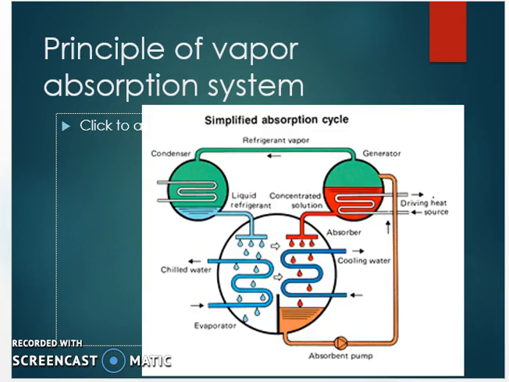Now we'll see the principle of vapor absorption system. This basic absorption cycle employs two fluids, the refrigerant and the absorbent. Water is the refrigerant and lithium bromide the absorbent. The fluids are separated and recombined in the absorption cycle. You can see here on the screen the basic construction of absorption system. With the help of this diagram, we will see now what is the principle of refrigeration in absorption system.